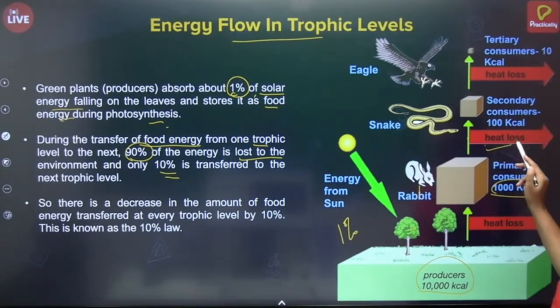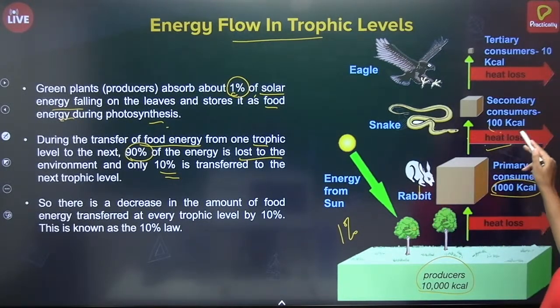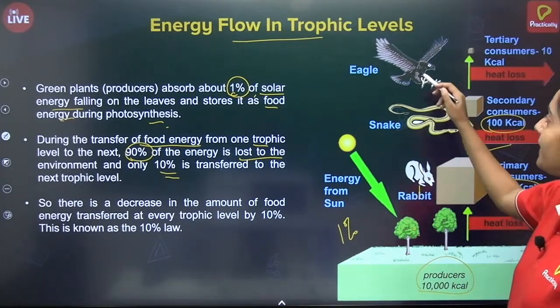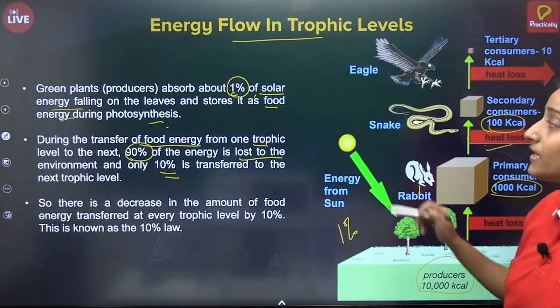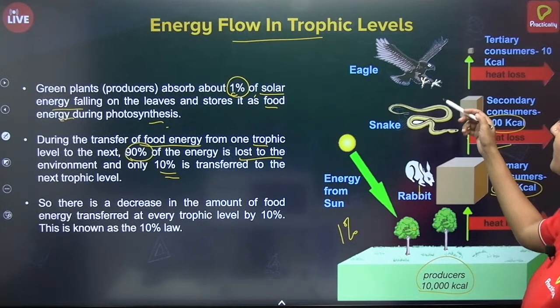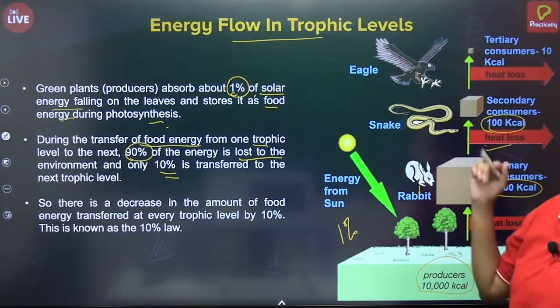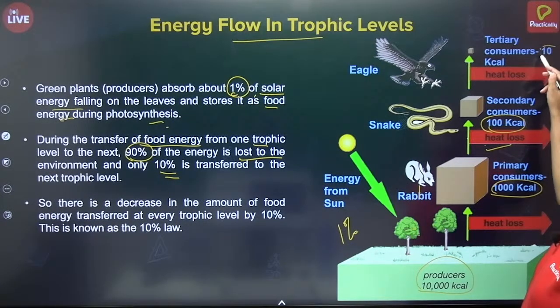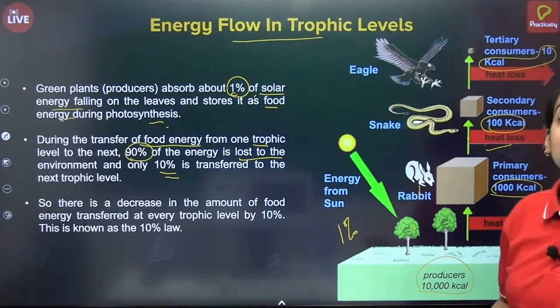There will be some sort of loss. And only 100 kilocalories of energy will be transferred to it. And if eagle is eating a snake, that means the ultimate apex consumer is eating the tertiary consumer, again there will be heat loss and only 10 kilocalories of energy will be transferred.